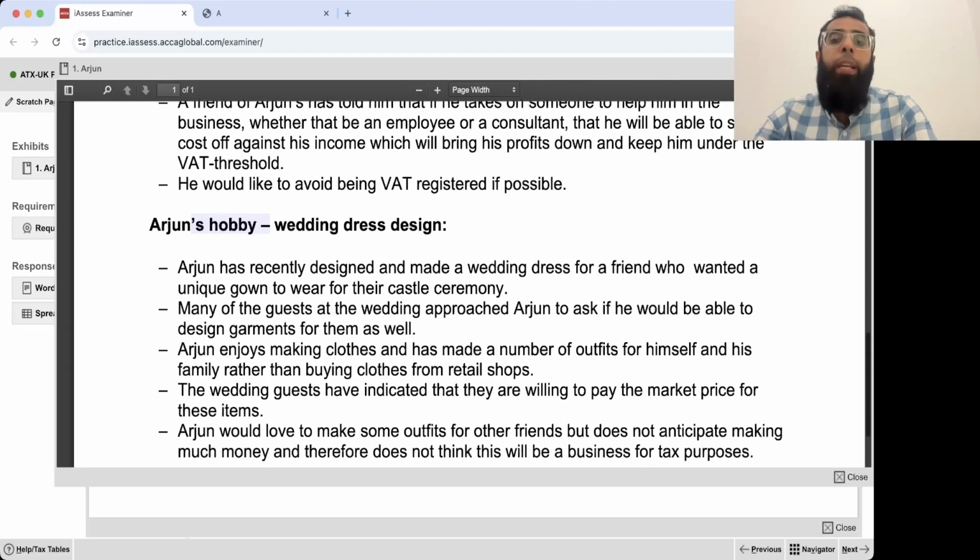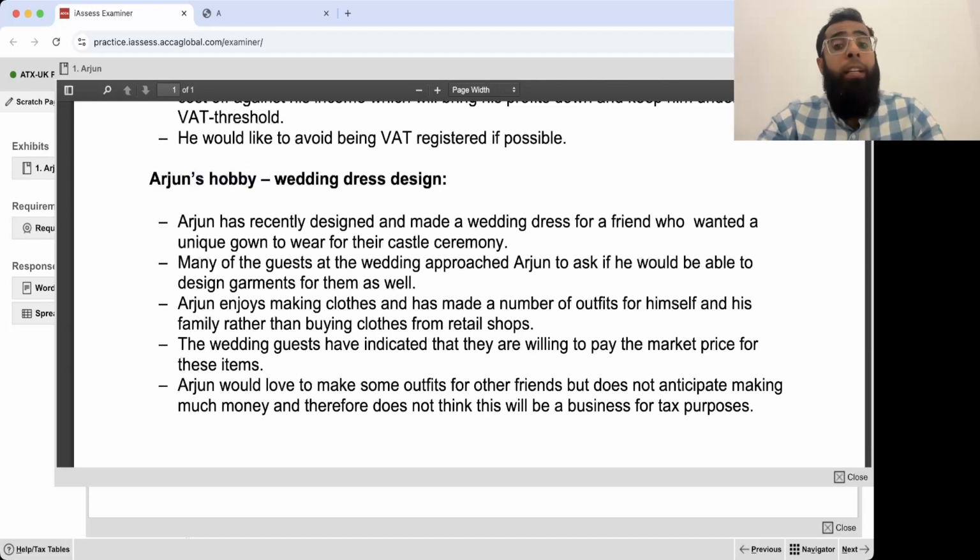Arjun's hobby, wedding dress design. Arjun has recently designed and made a wedding dress for a friend who wanted a unique gown to wear for their castle ceremony. Many of the guests at the wedding approached Arjun to ask if he would be able to design garments for them as well.